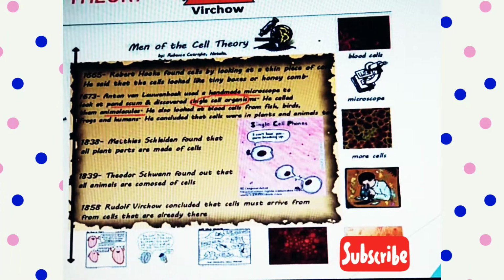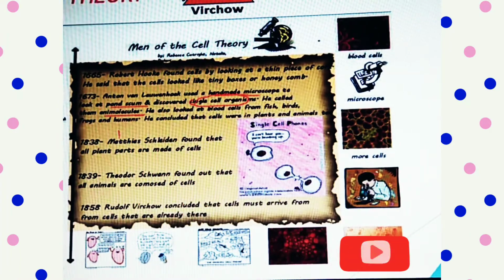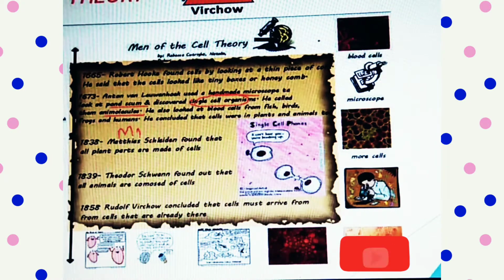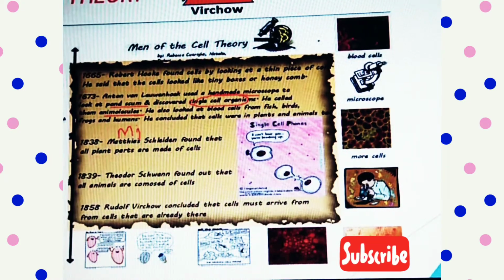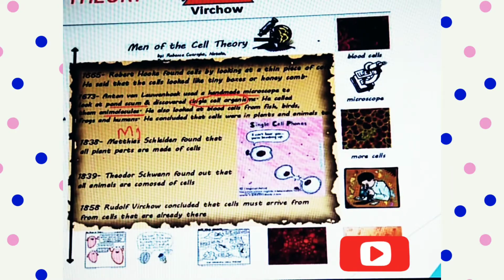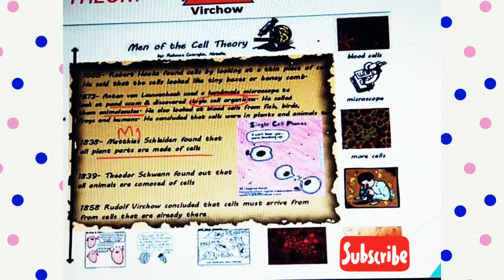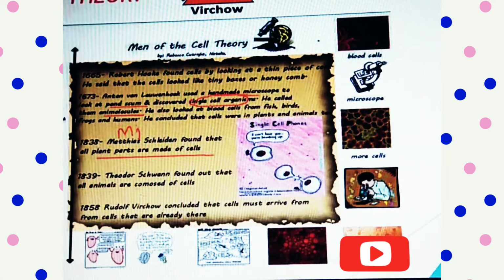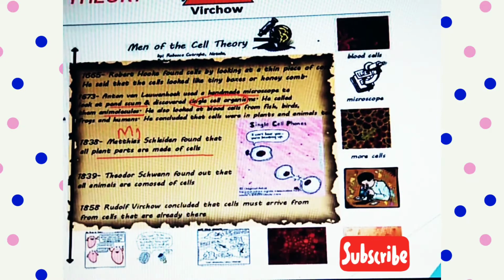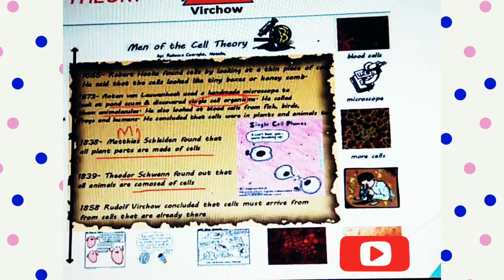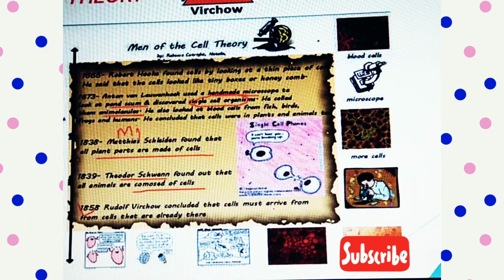In 1838, Matthias Schleiden, also known as M.J. Schleiden, found that all plant parts are made up of cells. So all plants are also made up of cells. In 1839, Theodor Schwann found that all animals are composed of cells. While in 1878, Rudolf Virchow concluded that cells must arise from cells that are already there.